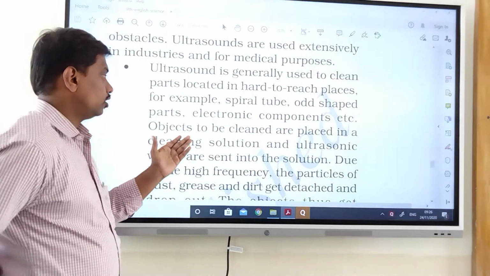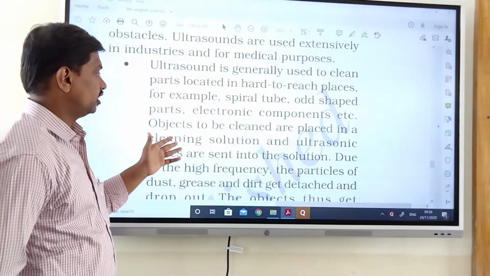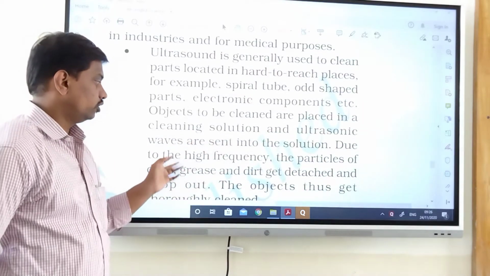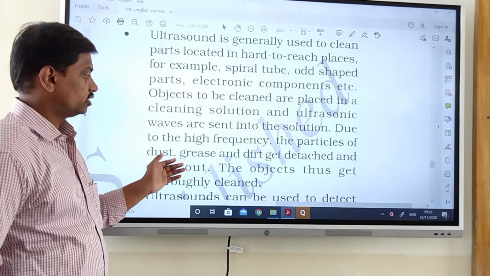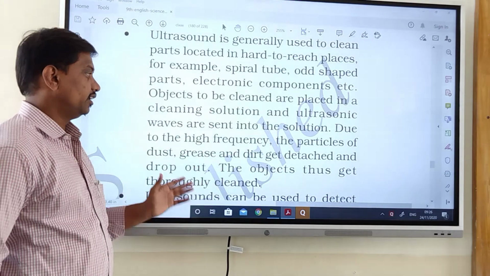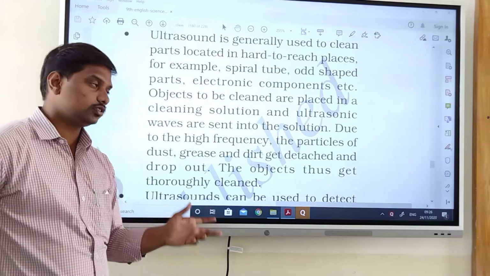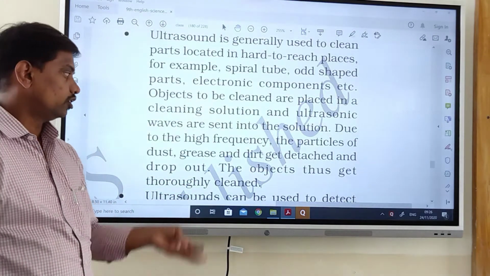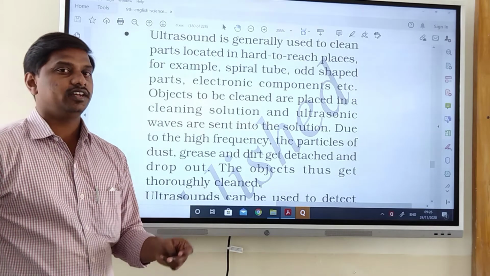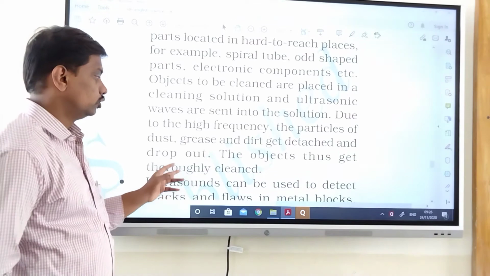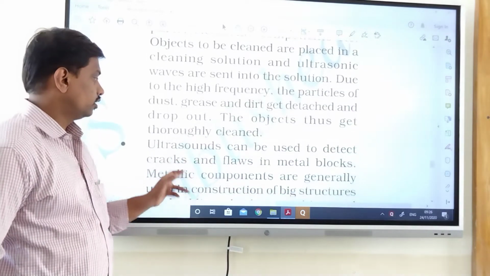Objects to be cleaned are placed in a cleaning solution and ultrasonic waves are sent into the solution. Due to the high frequencies, the particles of dust, grease and dirt get detached and drop out. So the dust or the dirt or the grease present in that area will be washed out. The object thus gets thoroughly clean.